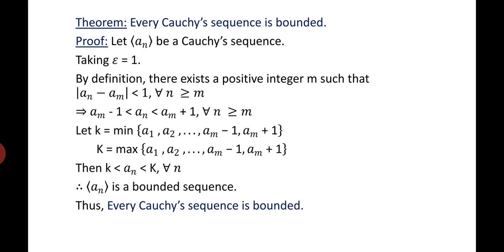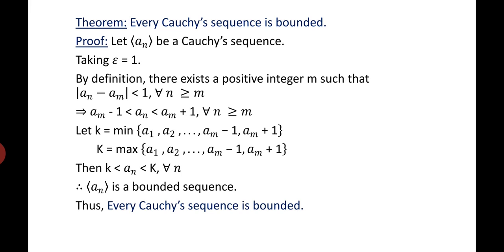So when I remove the modulus sign, we get a_m minus 1 less than a_n less than a_m plus 1 for all n greater than or equal to m. Let small k be the minimum of the values a_1, a_2 and so on, a_(m-1), a_m minus 1, and capital K be the maximum of a_1, a_2 and so on, a_(m-1), a_m plus 1. Then this can be written as k less than a_n less than capital K for all a_n. This is nothing but the definition of boundedness.